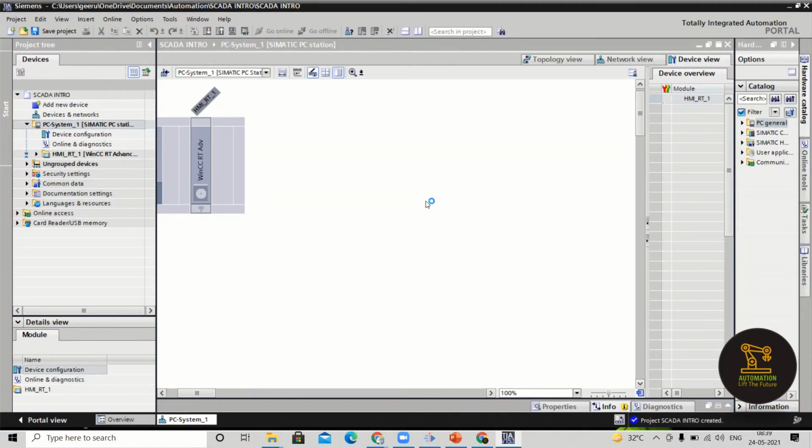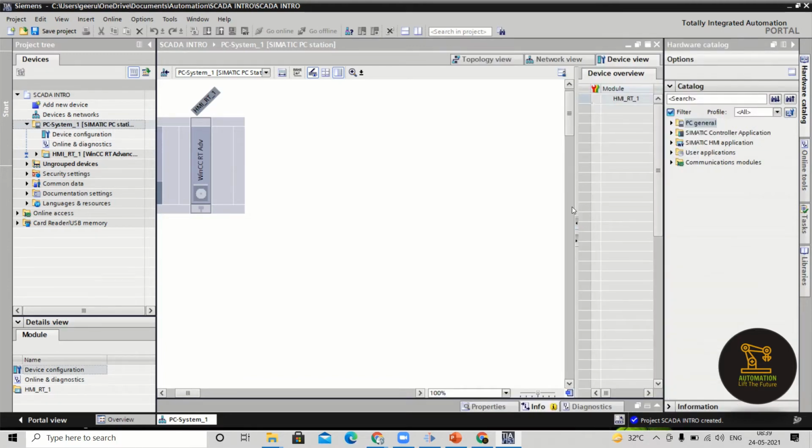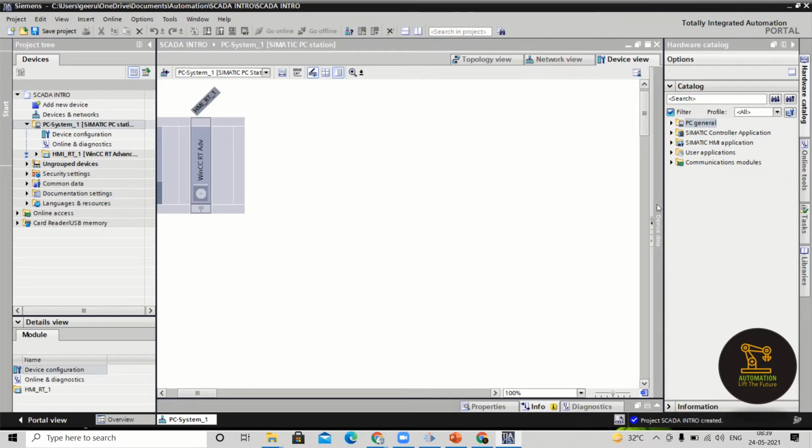Now you can see that once the device has been added to your page, again you can see the toolbar, project window, details view, and catalog window. In the project window you can see about your project, the sequence of steps, whether you are adding a new device or creating new screens, whatever it may be, you can monitor it there.